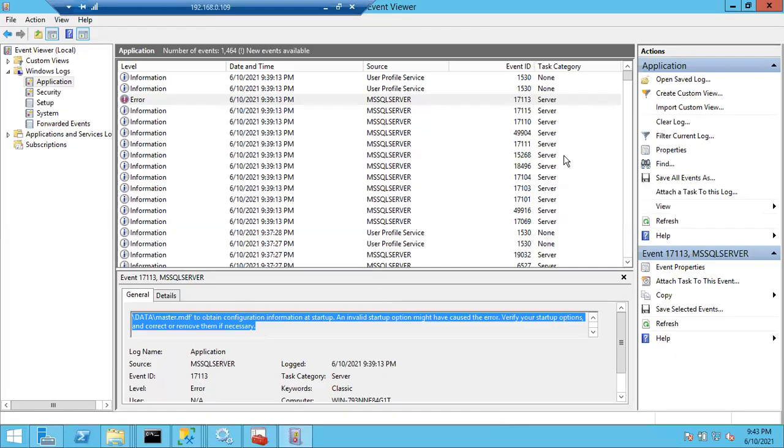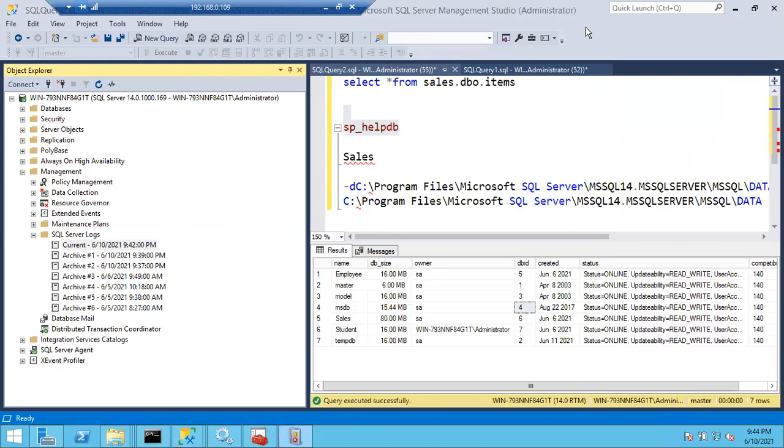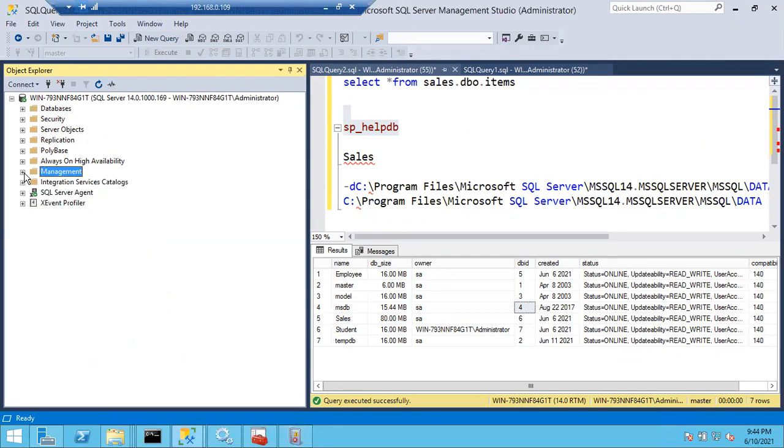When you start the SQL Server, which system database will come online first and which will come online next? What is the order of coming online of the system databases? Which system database will come online first, then which next? Any idea? Master. Very good, excellent. Master will come first.